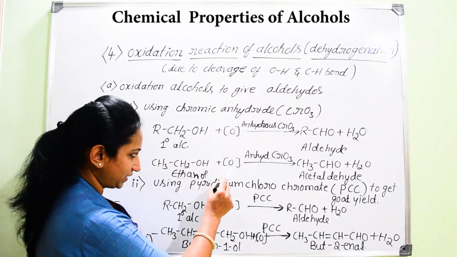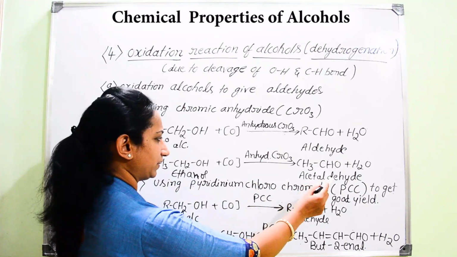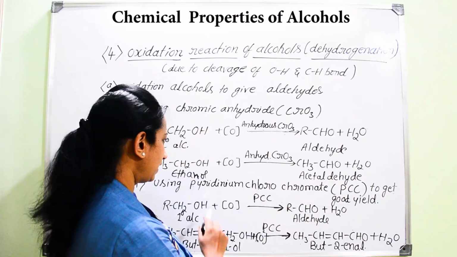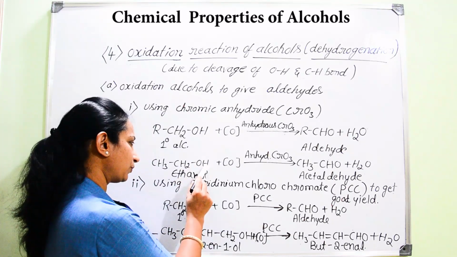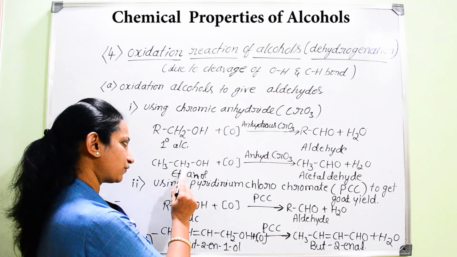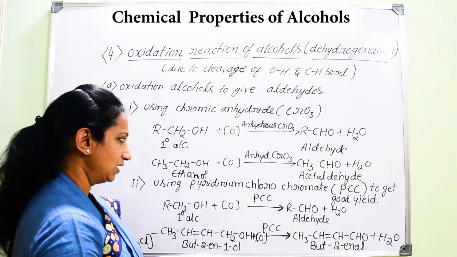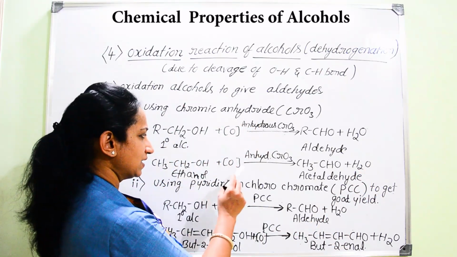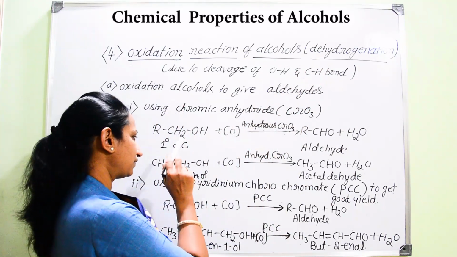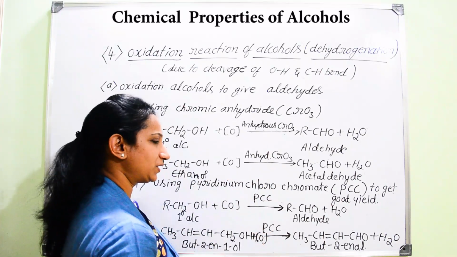When ethanol is subjected to oxidation with anhydrous CrO3, we get conversion into acetaldehyde, CH3CHO. Here two hydrogen atoms are removed from the CH2OH group, one H from the OH group and another H from the CH2 group, combining with oxygen and resulting in the formation of a water molecule. Since two hydrogen atoms are removed, this process is also considered a dehydrogenation process.